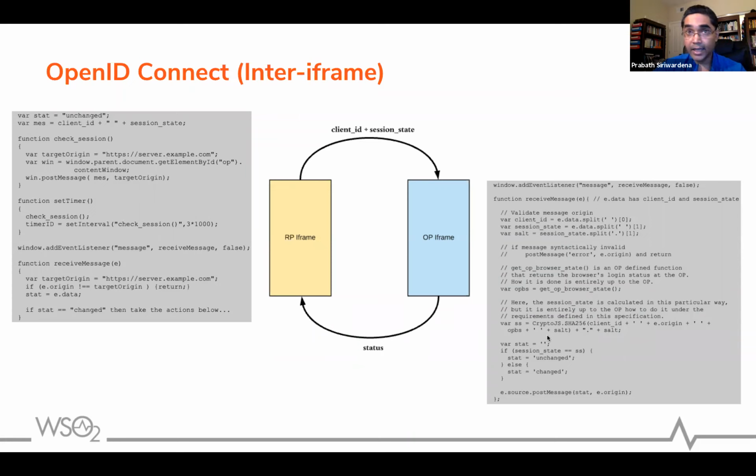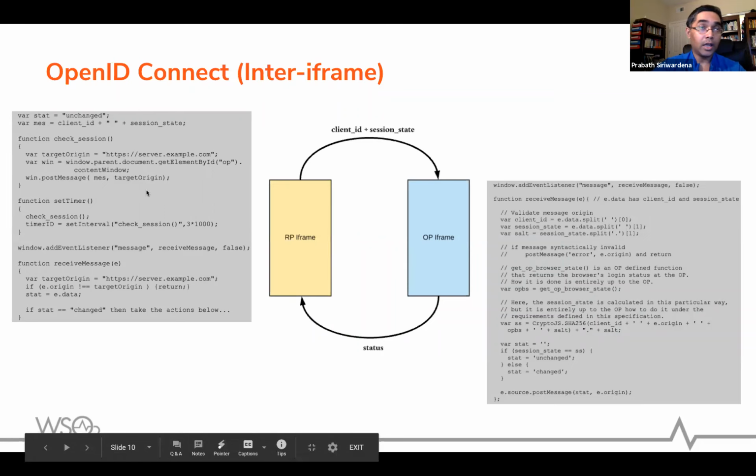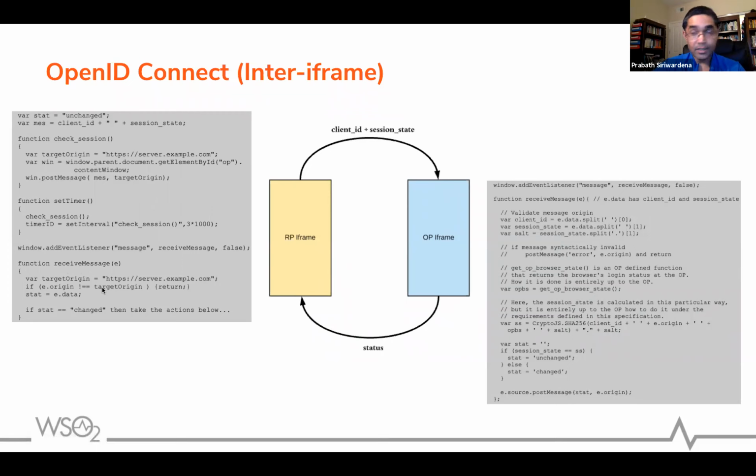If that is the case, then the OP iframe decides the session hasn't changed, right? Then it will simply pass that state to the RP iframe. So it goes to the receive message, which will check whether the session has changed or not, right? So there's no communication over the wire. The communication still happens between the iframes and just checks the